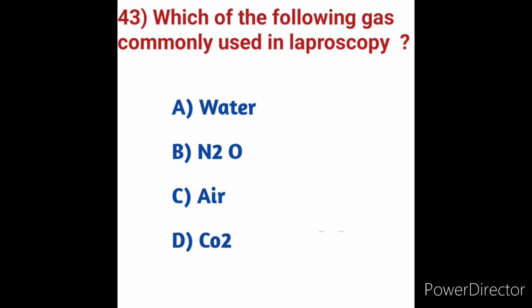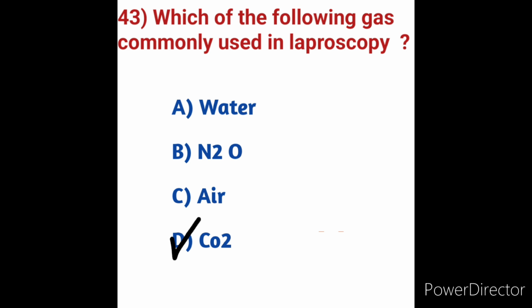Carbon dioxide pneumoperitoneum exerts its physiological effects via two different mechanisms. Mechanical effects relate to the increased intraperitoneal pressure. So laparoscopic surgery involves insufflation of a gas, usually carbon dioxide, into the peritoneal cavity, producing the pneumoperitoneum.